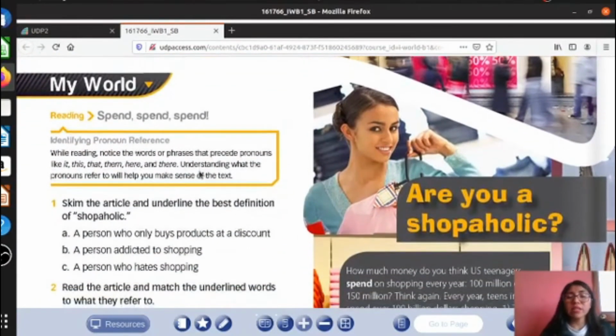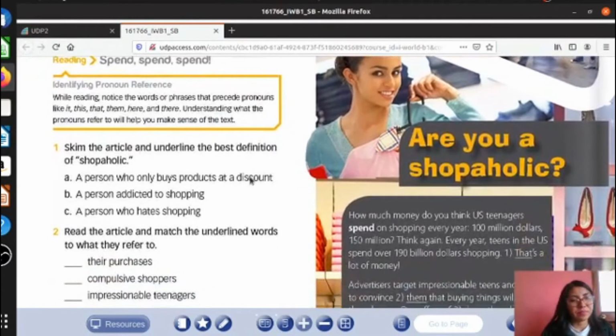The reading. The title of the reading is Spend, Spend, Spend. So we know that we are going to read about shopping. Okay. In the reading, pay attention. You have to identify pronoun reference. We are going to check pronouns. While reading, notice the words or phrases that precede nouns, like it, this, that, them, here, and there.